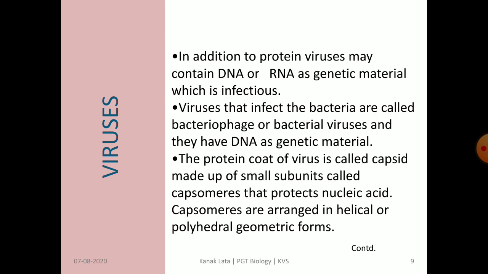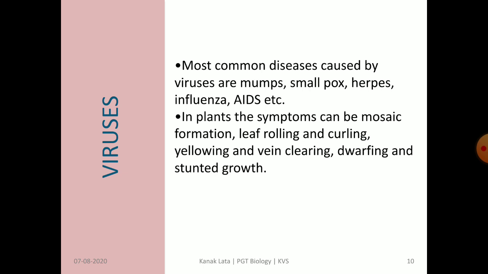The arrangement of capsomeres is helical or polyhedral. What is the shape of the capsomere arrangement? It is either helical or polyhedral. Viruses are also the major cause of different diseases. In human beings, mumps, smallpox, herpes, influenza, AIDS, and more recently COVID-19 are caused by viruses.